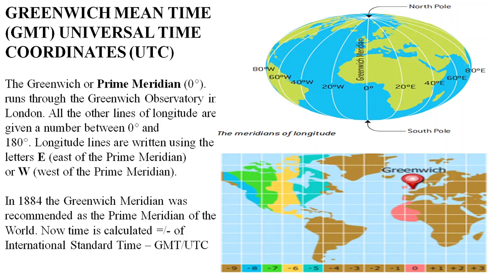So we cannot really afford so many times as per the longitude lines, as per the sunset and sunrise of a place. So we have a standard time for a particular region that is based on the Greenwich Mean Time. So there's a place Greenwich that falls on 0 degree longitude in United Kingdom. Okay, so that is taken as the reference point, that is called prime meridian, and it is mean time at the place Greenwich. It is also known as Universal Time Coordinated, UTC. So regions east of this are plus, that is ahead of the time at Greenwich, and regions west of this are behind the time at Greenwich.